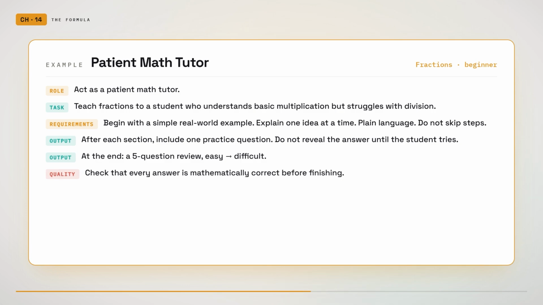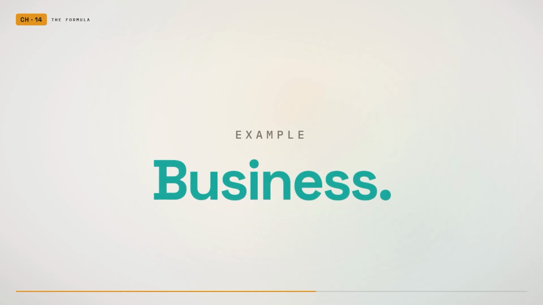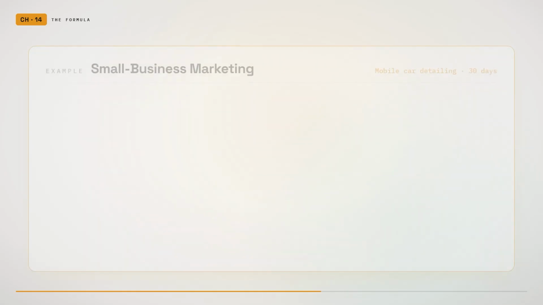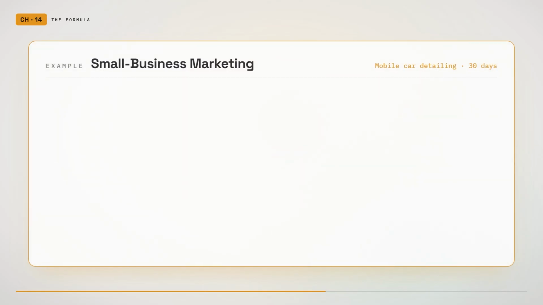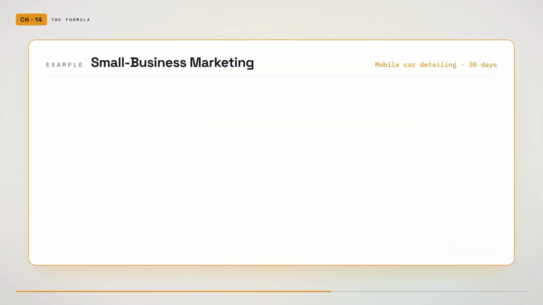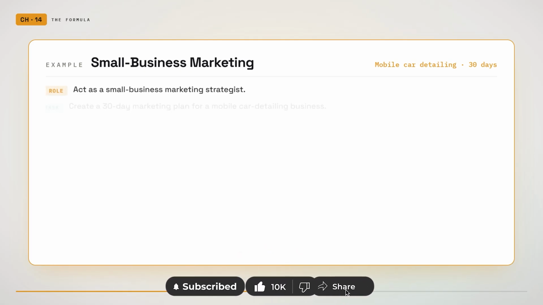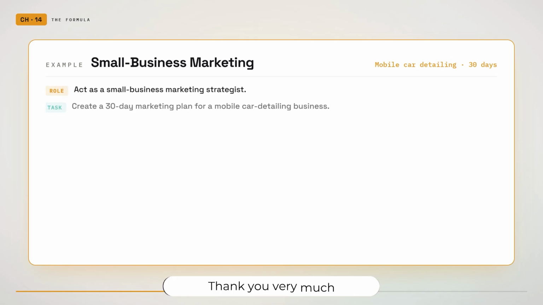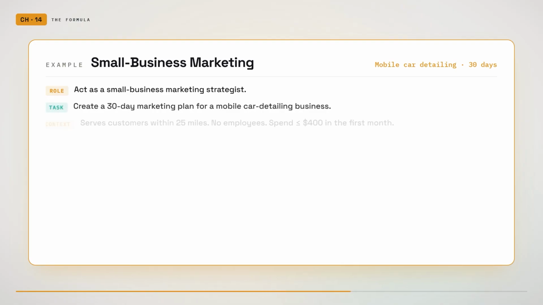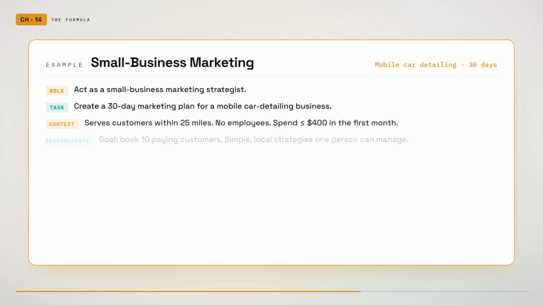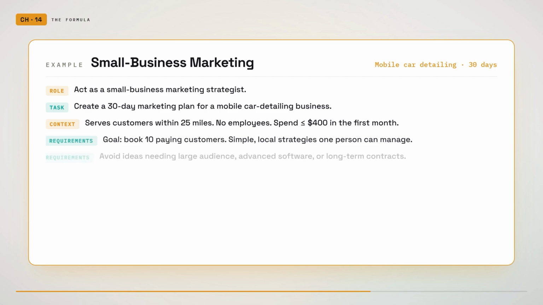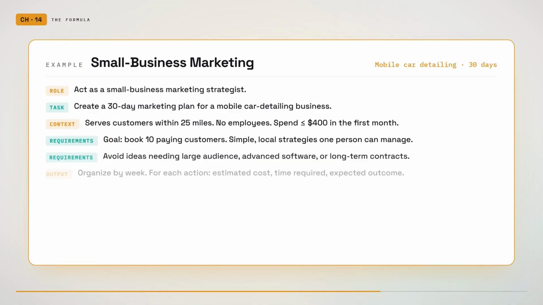Here is an example for business. Act as a small business marketing strategist. Create a 30-day marketing plan for a mobile car detailing business. The business serves customers within 25 miles, has no employees, and can spend no more than $400 during the first month. The main goal is to book 10 paying customers. Focus on simple local strategies that one person can manage. Avoid ideas that require a large audience, advanced software, or long-term contracts. Organize the answer by week.